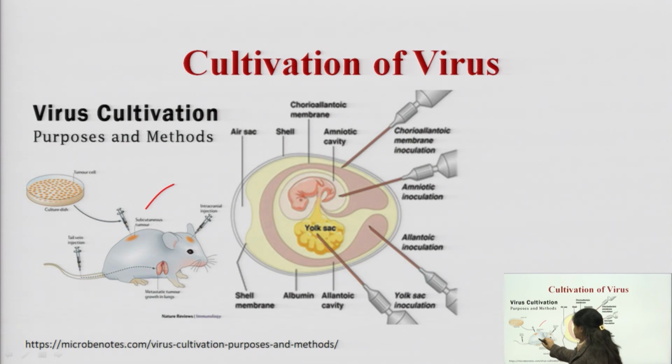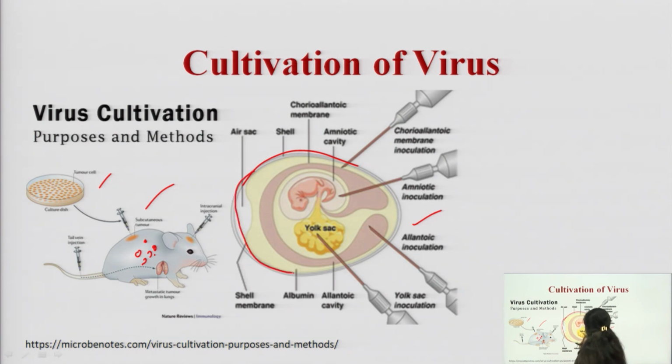We have to inject viruses into animals, giving a subcutaneous injection. The viruses are inoculated into the animals, and in the animals they will replicate. After dissection we can isolate those viruses from the animals. We first inoculate the animal with the virus, then the virus will multiply, and after that we dissect the animal and remove the virus. Similarly, we can also inoculate an embryonic cell.